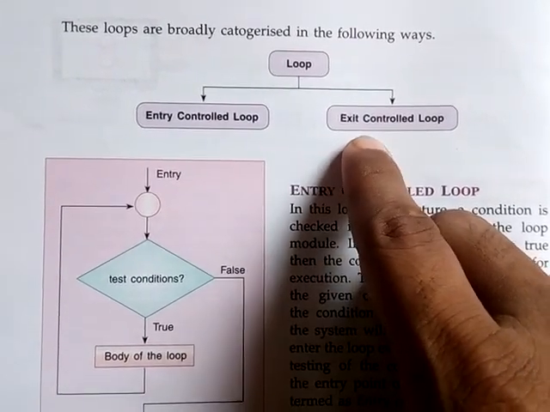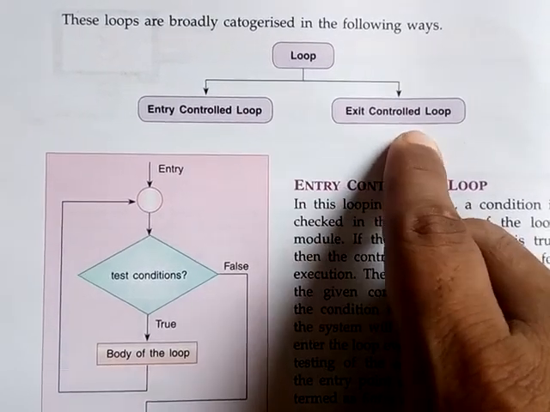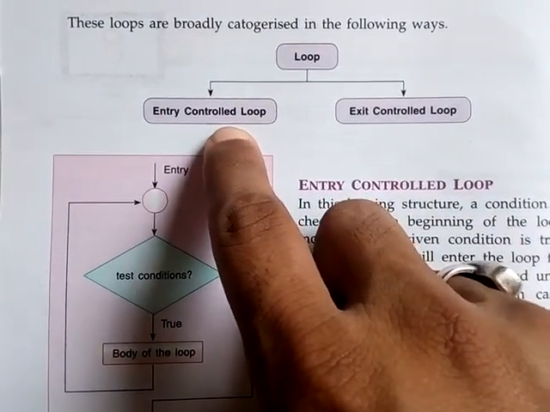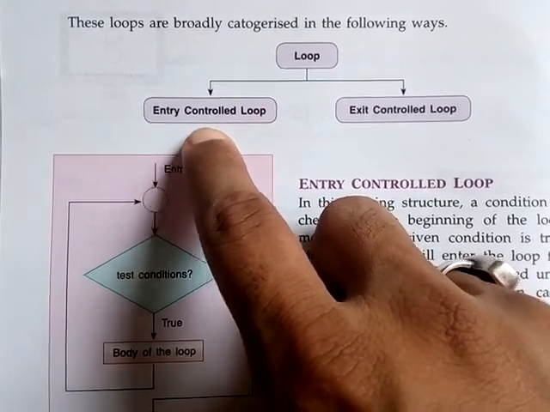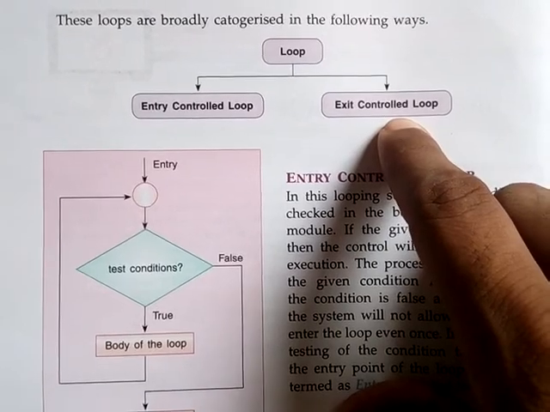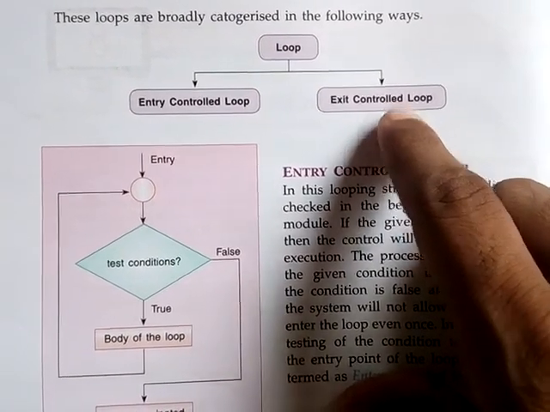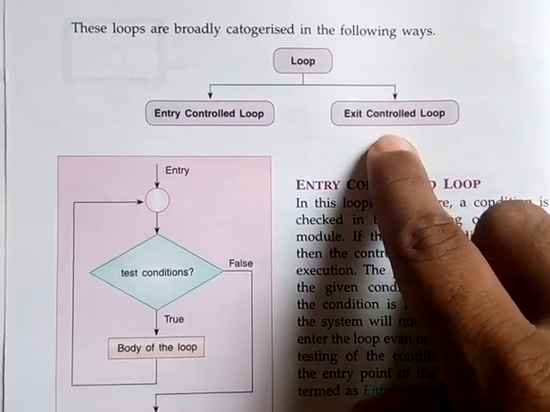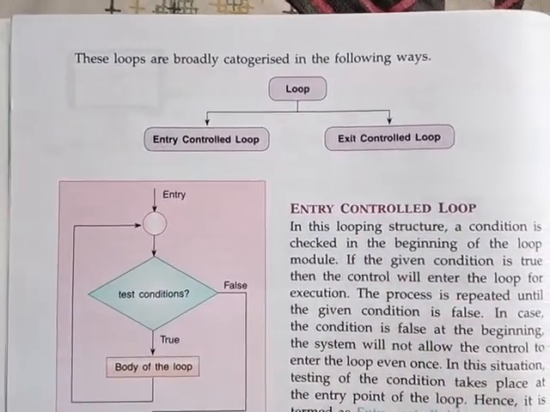If the condition is dissatisfied in an entry control loop, control will never enter the body of the loop. But in an exit control loop, even if the condition is dissatisfied, control will enter the body of the loop at least once. Understood students?